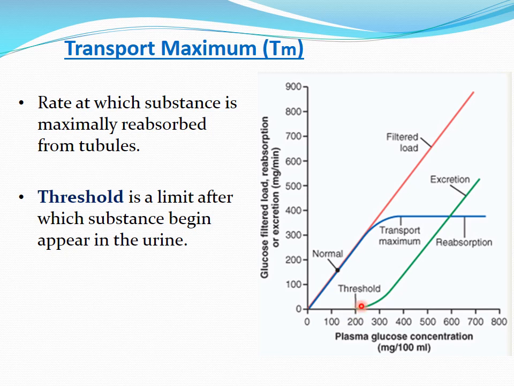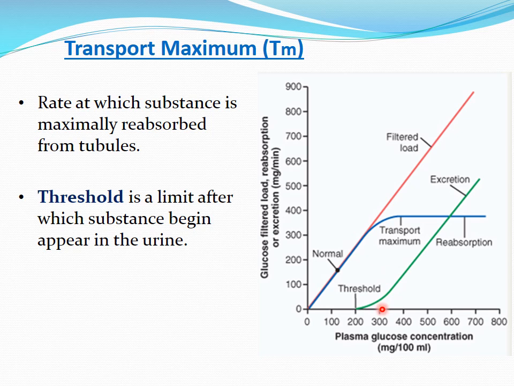So they will cause the appearance of glucose in the urine, but not all the nephrons are at their transport maximum. At the transport maximum, the level is much higher than the threshold. The threshold here is around 200. For the glucose transport maximum, it is 300 milligram percent or beyond. At this level, all the nephrons are now saturated, which means they are not able to reabsorb glucose beyond that level.